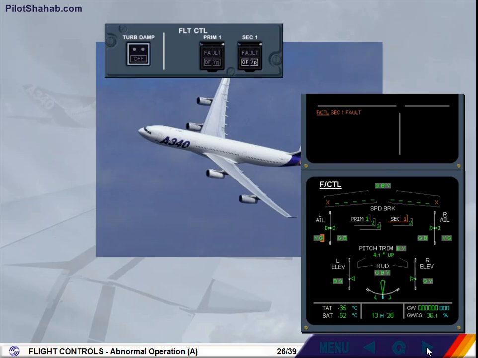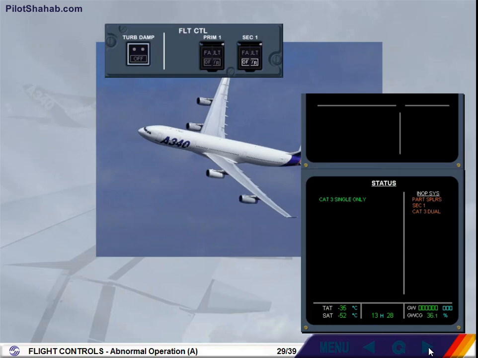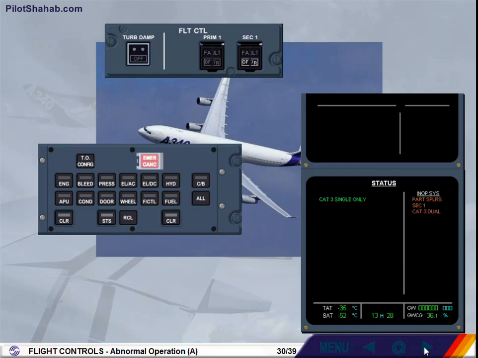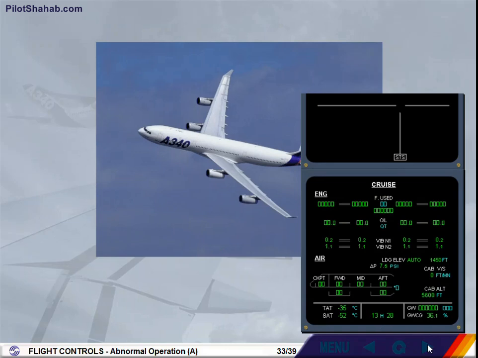After review and confirmation from the pilot flying, the status page is displayed for review. A green message advises us that we have a degradation in approach capability. You can see in the INOP SYS column that several systems are now inoperative. After review and confirmation from the pilot flying, clear ECAM actions completed.